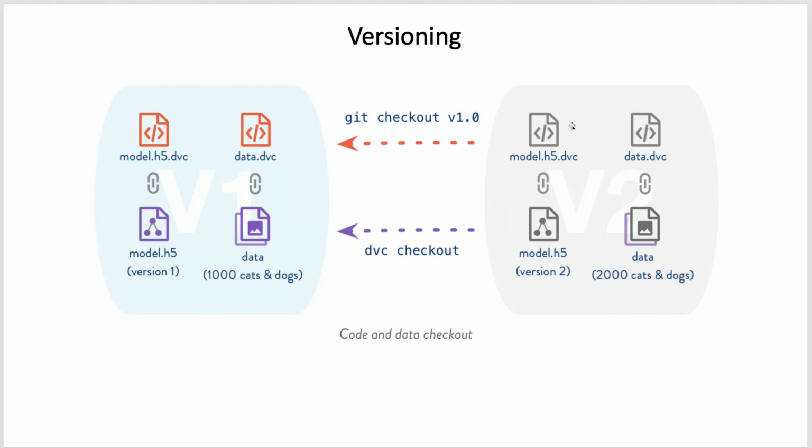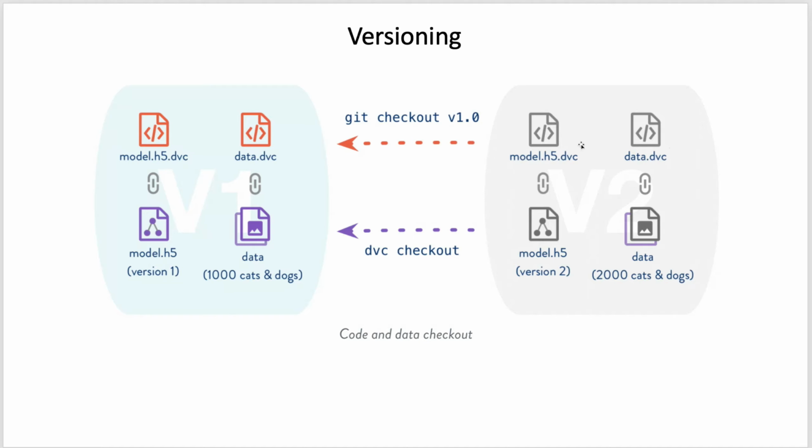So what we conventionally do is we create a new branch, and in the new branch we change those things. The same applies with dvc also. When you change the git branch, it enables you to change the code. But when you do the dvc checkout on specific files, it helps you to version the data files also. So what I mean by that is, let's say you are on version 2, you have done one experiment, now you want to do another experiment.